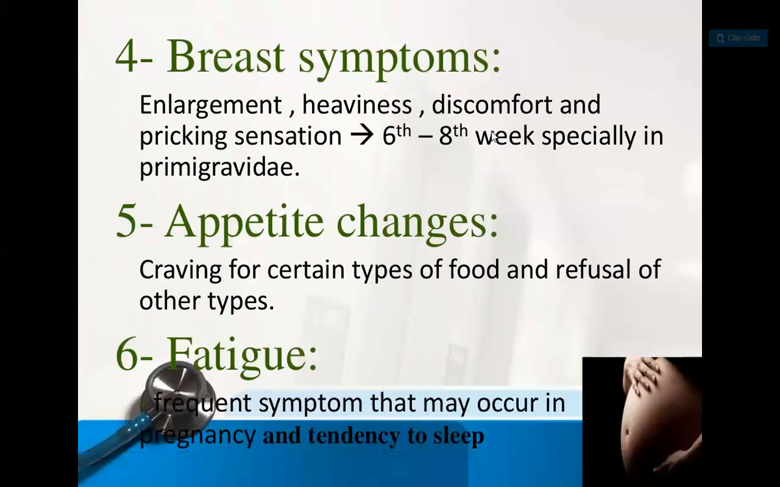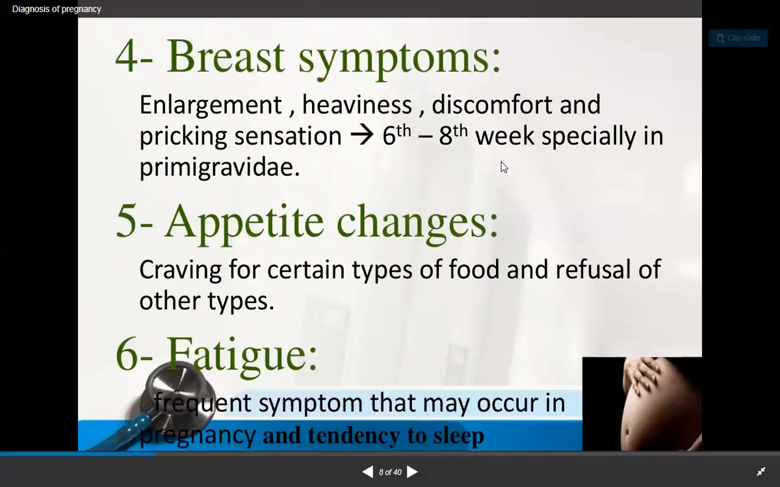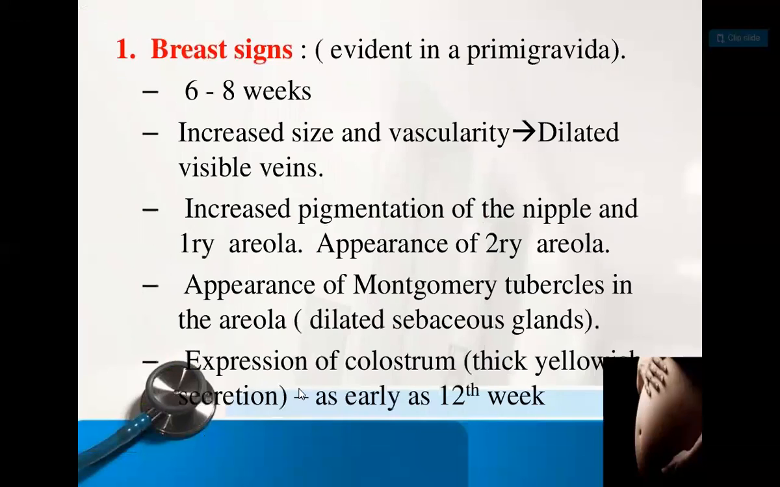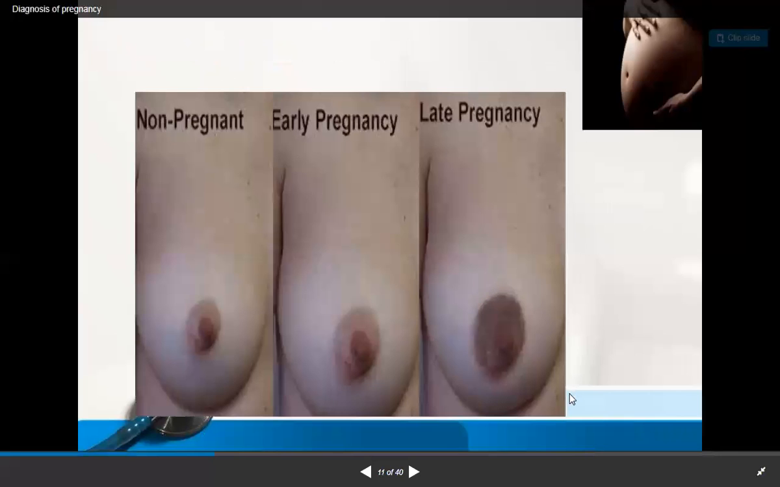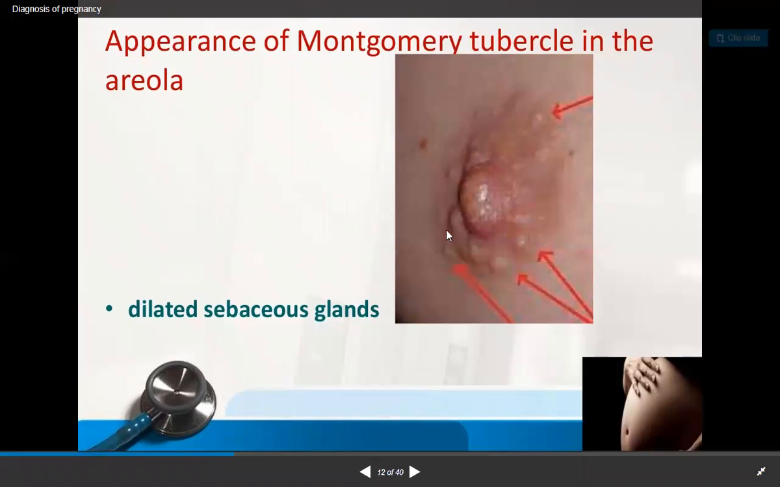That is enlargement, heaviness, discomfort, and a pricking sensation at 6 to 8 weeks. Then appetite changes, craving for certain specific foods, which is called pica. Then exhaustion, feeling sleepy, that is fatigue. Then objective signs, that is breast signs, Montgomery tubercles. These are the changes: this one is non-pregnant, early pregnancy, late pregnancy. And this is the Montgomery tubercle.